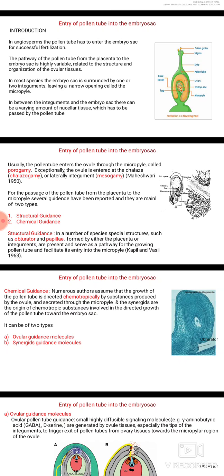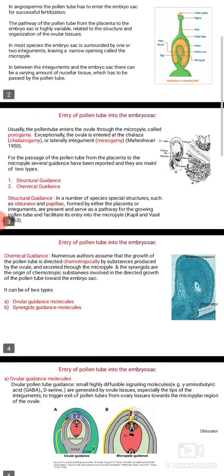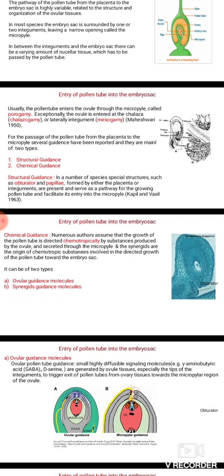Usually, the pollen tube enters the ovule through the micropyle, and this is known as porogamy. But sometimes the ovule is entered at the chalazal region, known as chalazogamy, or laterally through the integuments, known as mesogamy according to Maheshwari.